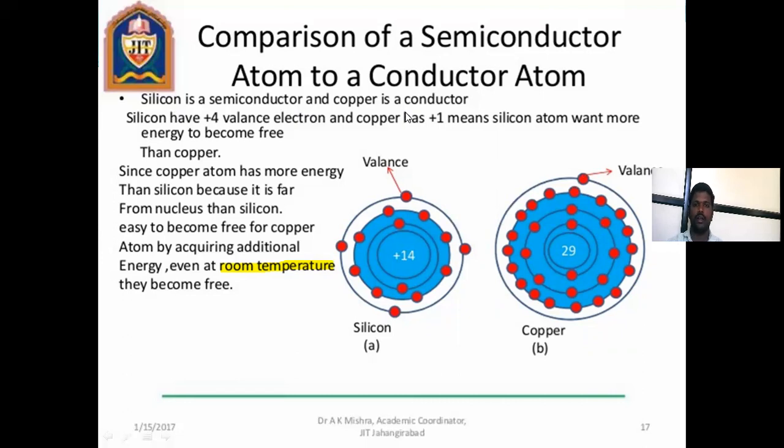A silicon atom needs more energy to become free. Copper atoms have more energy than silicon because the outermost electron is farther from the nucleus, so it is easy for a copper atom to become free by acquiring additional energy even at room temperature. They become free.